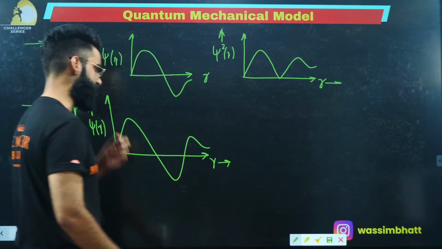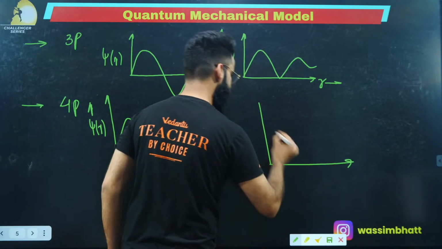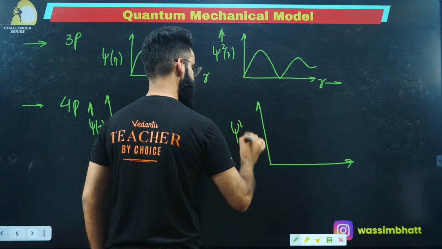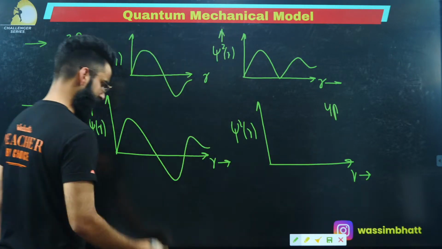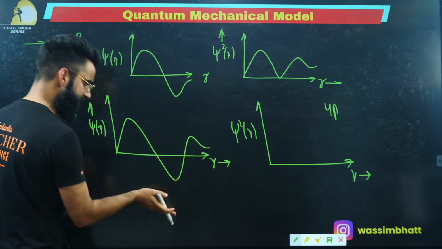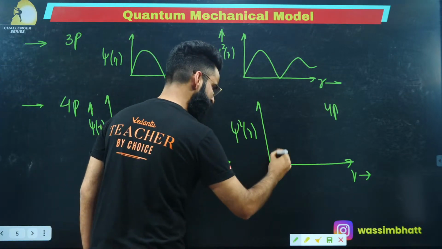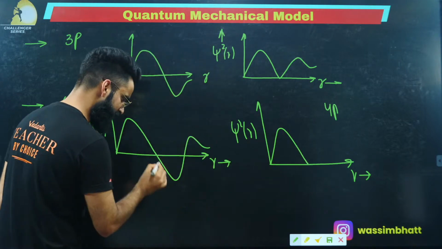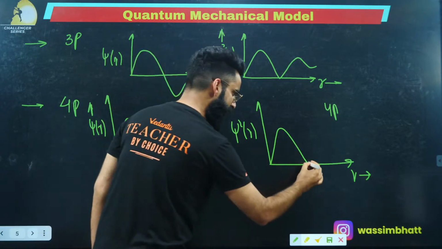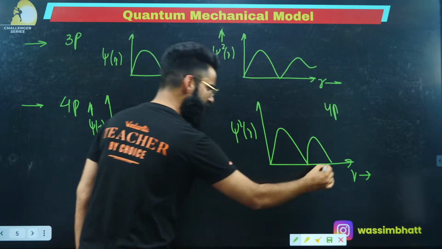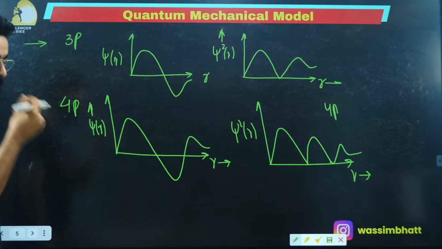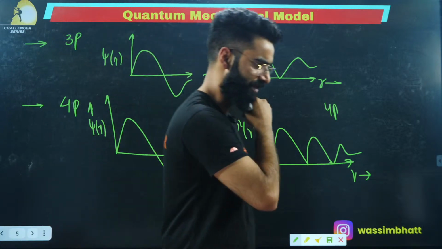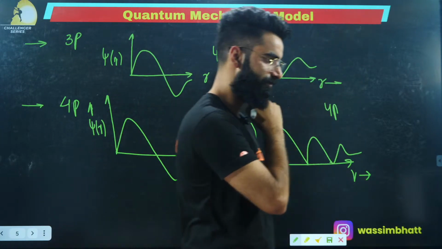Now, if I want you guys to convert it into psi square r versus r curve for 4p, how is it going to look? See, this part is going down the r-axis, take its reflection, that's it. This part you are going to write as such. Now take the reflection of this part along the r-axis, so it's going to come like this, right? And then this part was already there, so it is basically your 4p, correct? I'm sure it's clear to everyone, right? Yes, people?